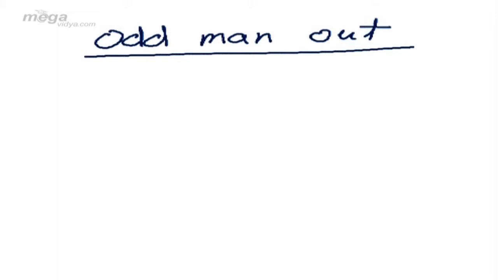Now, Odd Man Out can be asked on many things. There can be 1,000 different questions asked on Odd Man Out. It can be on letters, it can be on numbers, it can be on figures, it can be on places, on persons, furniture, name a thing, and odd man out can be asked on it. So what I will do is I will be giving you different questions of different variety so that it can cover a lot of things.